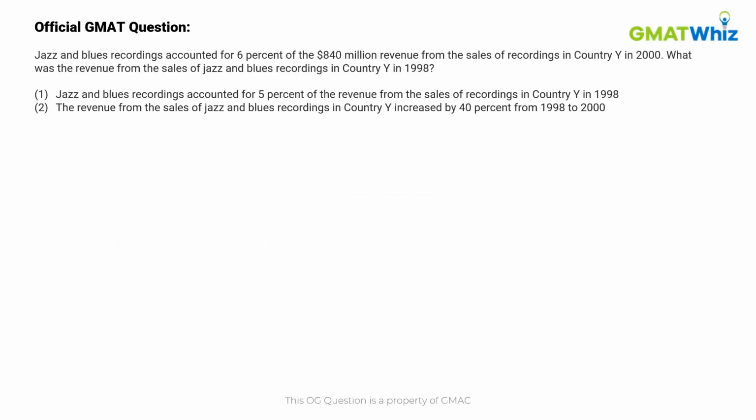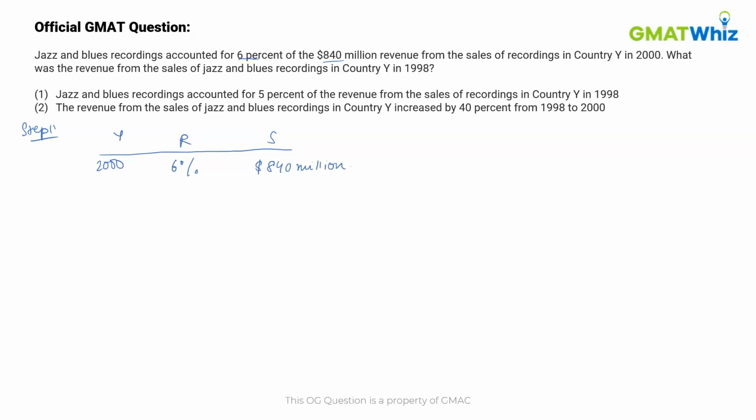In this question we are given that the recordings of jazz and blues accounted for 6% of $840 million revenue from the sales. Now let's convert the data into a tabular form, which will be step 1. So we have for the year 2000 that the revenue is 6% and the sales is $840 million.